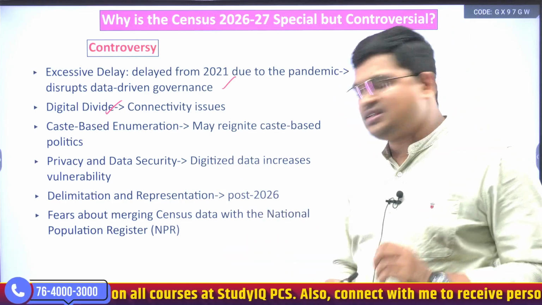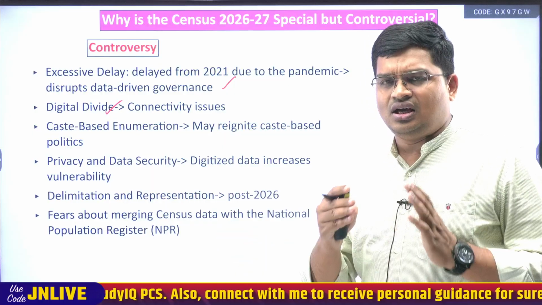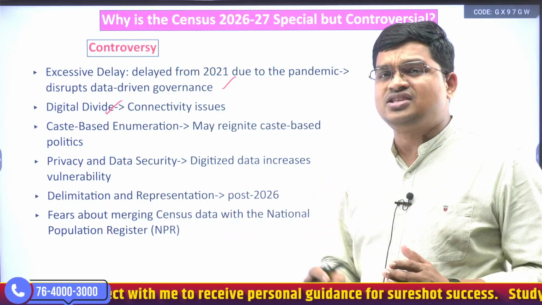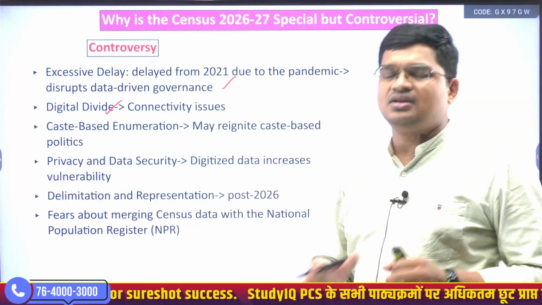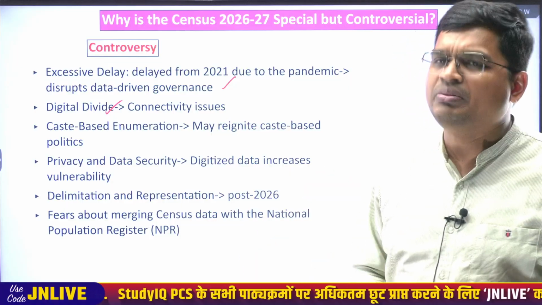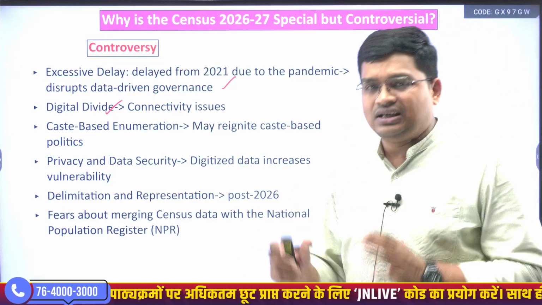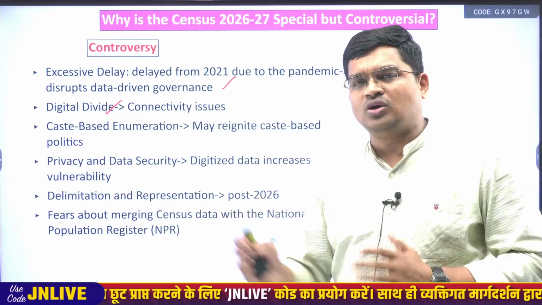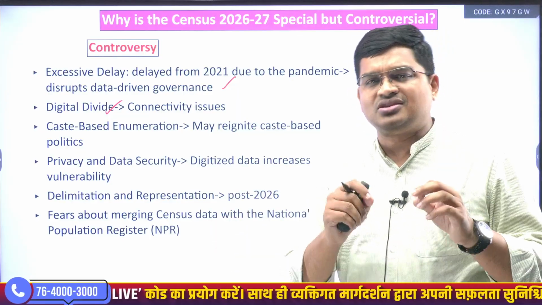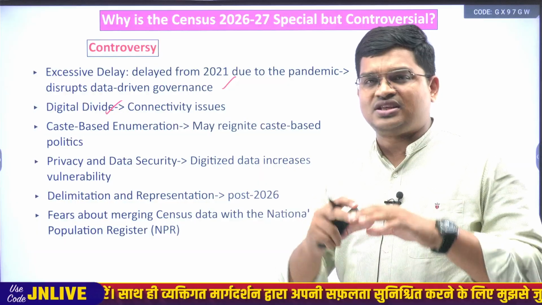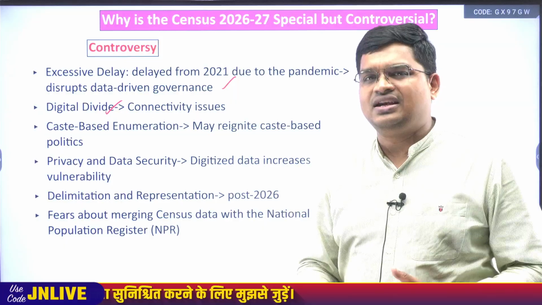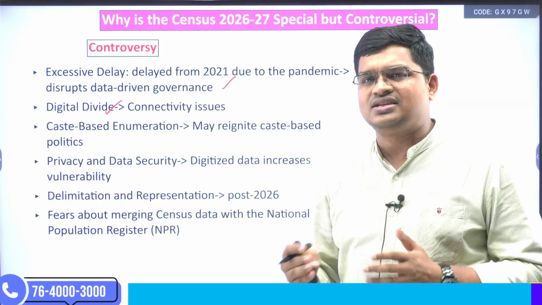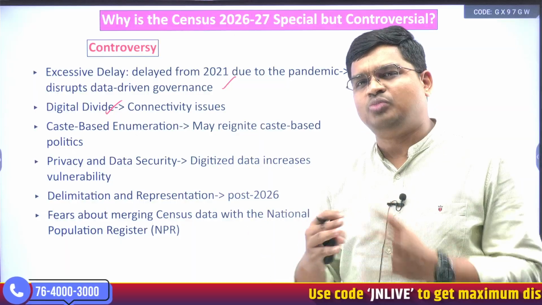Delimitation and representation, this is another controversy. If the census would be the parameter or basis for delimitation, if the government is going to implement delimitation, then there is a divide between the northern states and the southern states. Southern states are saying that if the seats would be allocated on the basis of the census, then southern states, which are more efficient with respect to population control,